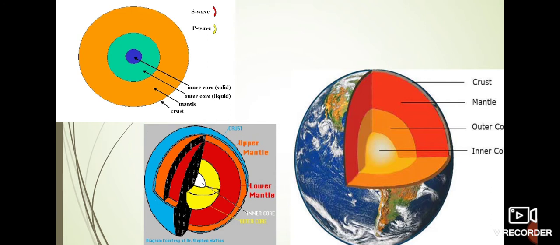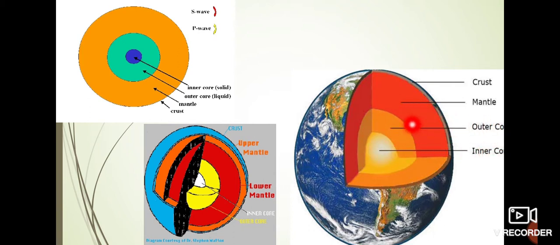So besides such a high temperature, the core experiences extremely high pressure. And the metallic nature of the core, we can say, is also providing magnetic properties to the earth. Okay. And the core has two layers. Here you can see the solid inner core and the liquid outer core. So the outer core comprises semi-solid rocks and the inner core is solid.